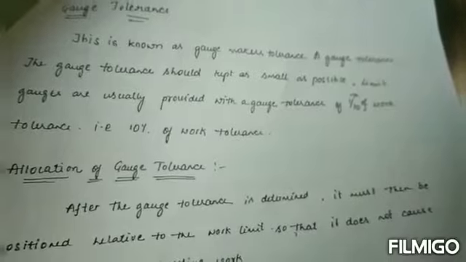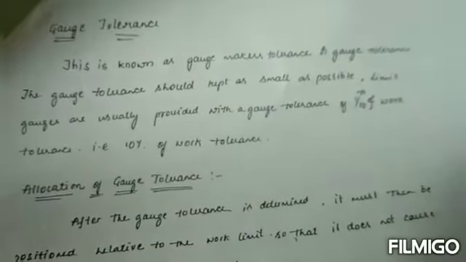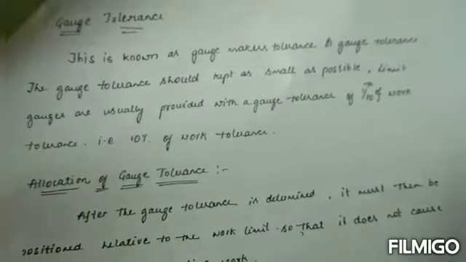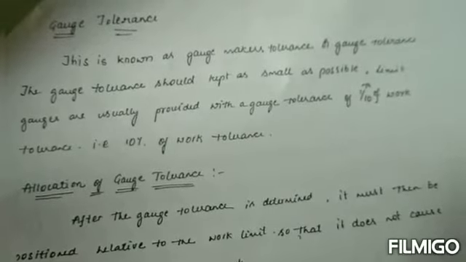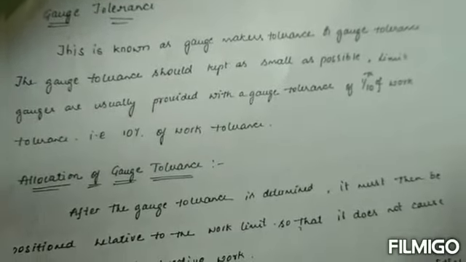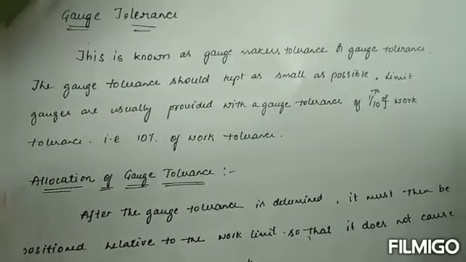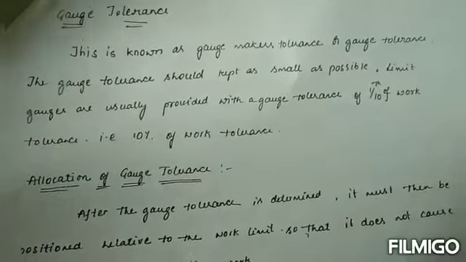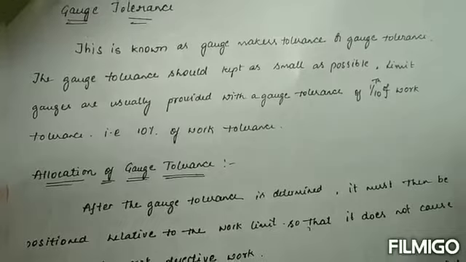Good morning students. In this class we are discussing gauge tolerance. Tolerance, as we discussed in the first unit, is the difference between the maximum limit and the minimum limit. Here we are discussing gauge tolerance, which is known as the gauge maker's tolerance.